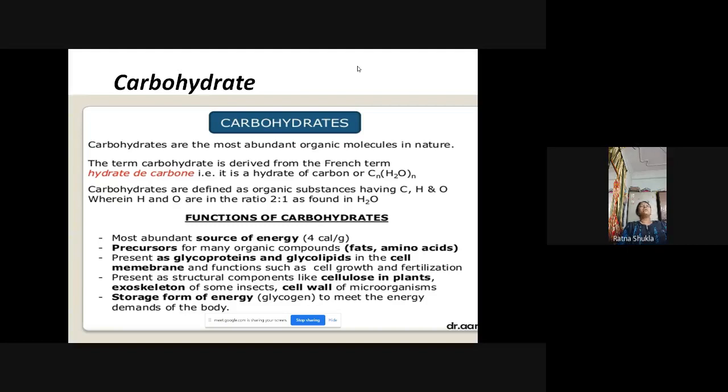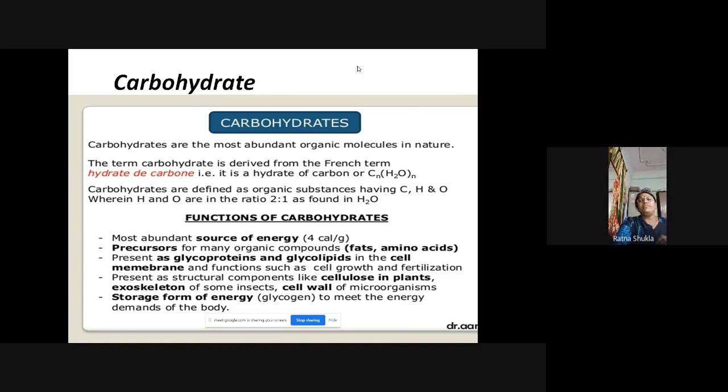Now this term carbohydrate is generally a French word. Okay, and the carbohydrates are defined as the organic substances having the carbon, hydrogen, and the oxygen, where hydrogen and oxygen are present in 2:1 ratio. ठीक है. So हाइड्रोजन और ऑक्सीजन को जैसे हमारे टू मॉलिक्यूल्स अगर हाइड्रोजन है तो वन मॉलिक्यूल ऑक्सीजन होगा, तो रेशियो जो होता है हाइड्रोजन का और ऑक्सीजन का जो परसेंटेज होता है it is just double. हाइड्रोजन जस्ट डबल प्रेजेंट होगा, ऑक्सीजन उसका हाफ होगा. So this is the ratio of the hydrogen and oxygen molecule in the carbohydrate.